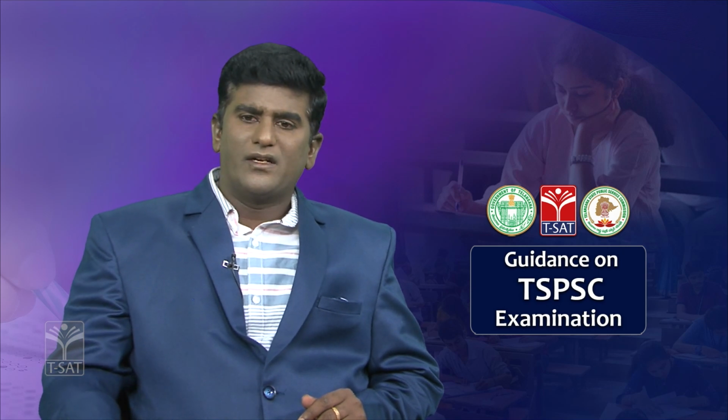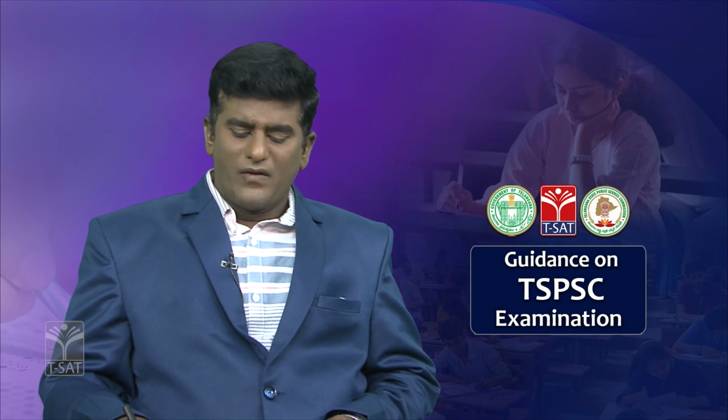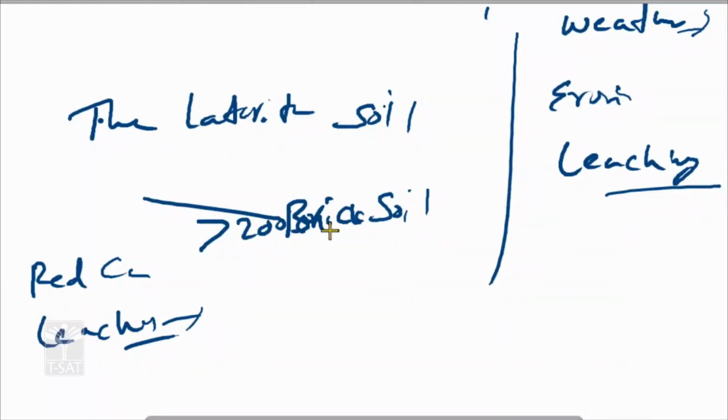Leaching is a process where red soil is converted under the effect of more than 200 centimeters of rainfall, meaning highest rainfall and highest temperature.